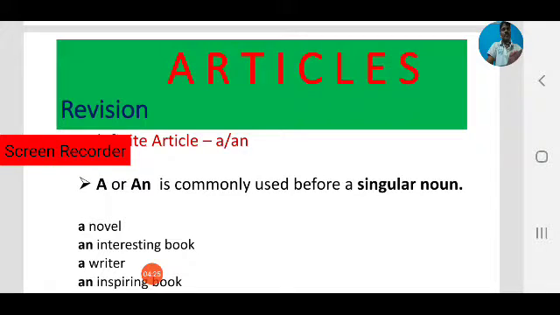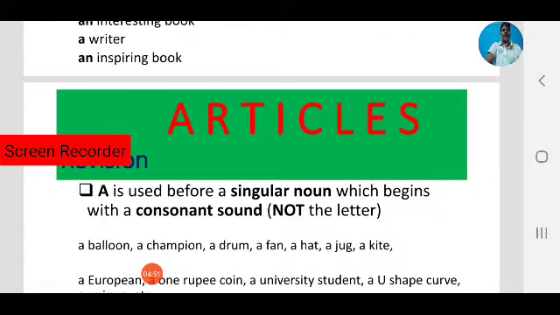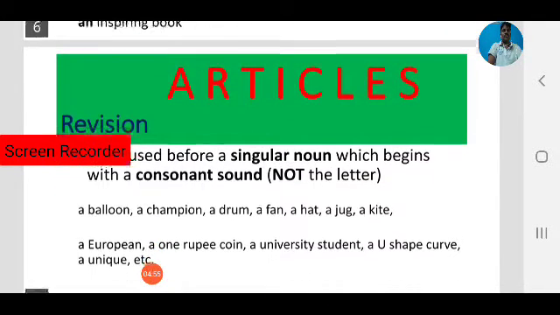based on the sound. A novel, the sound is na, the letter is n, but we don't focus on letters, we only focus on sound. Na, that is a consonant sound, not a vowel sound. So before consonant sounds we use a, and before vowel sounds we use an. So keep in mind, a is used before a singular noun which begins with a consonant sound, not letter.